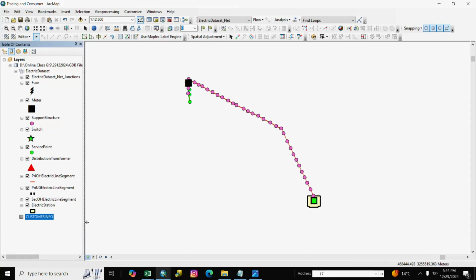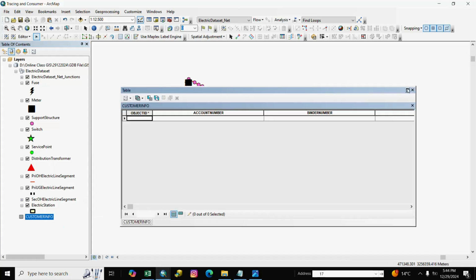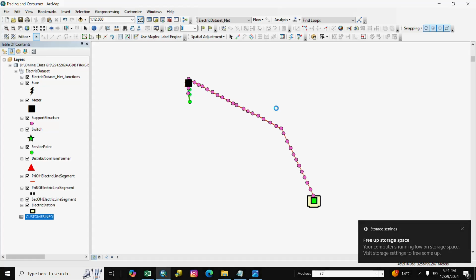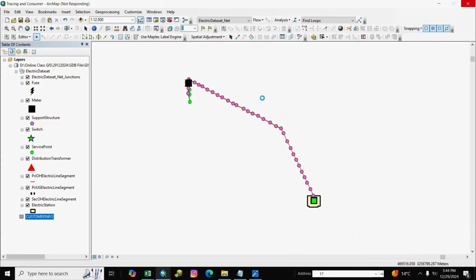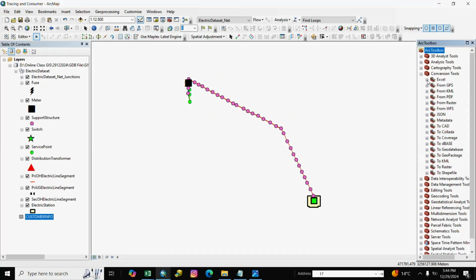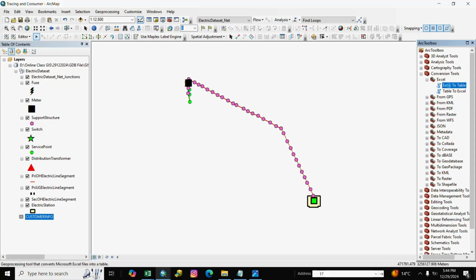You want to make a consumer info for information, so you go to toolbox, and go to conversion and Excel to table, because we have an Excel file, so we convert Excel to table.